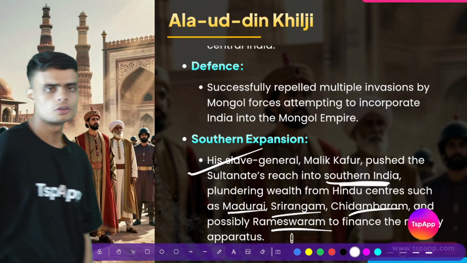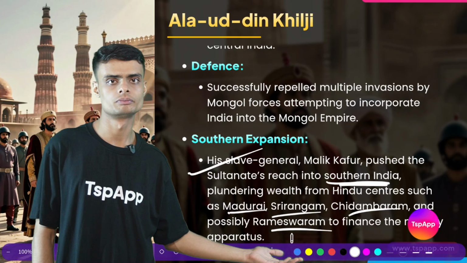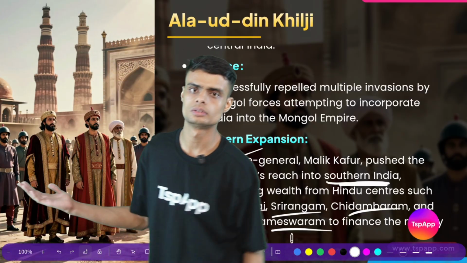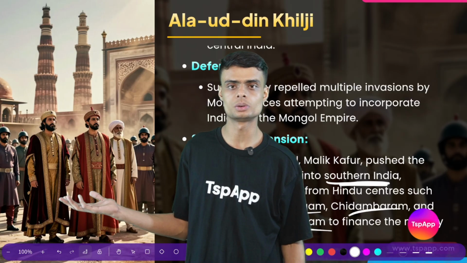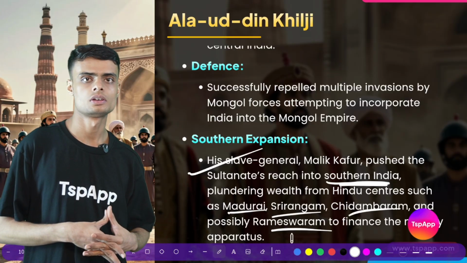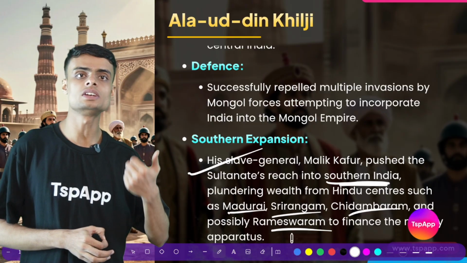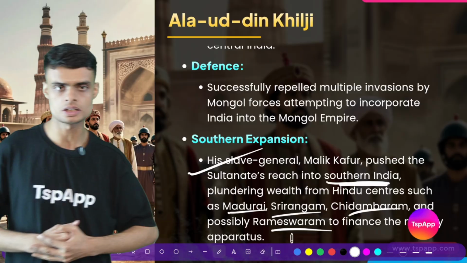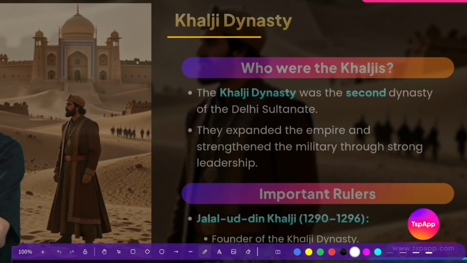Okay, and what was the main objective? Why are they trying to reach till Rameshwaram? Main objective is to earn money, to earn wealth, to capture the wealth, so that they can manage their finances, they can feed their army, they can pay their army. Okay, so these are the basic reasons why they expanded to such a large area.